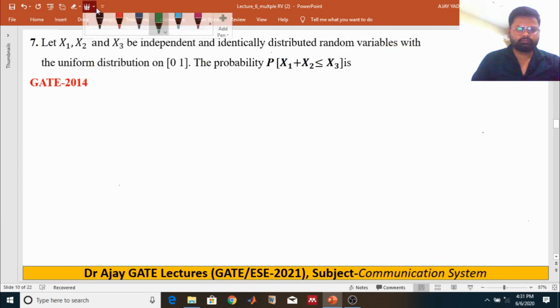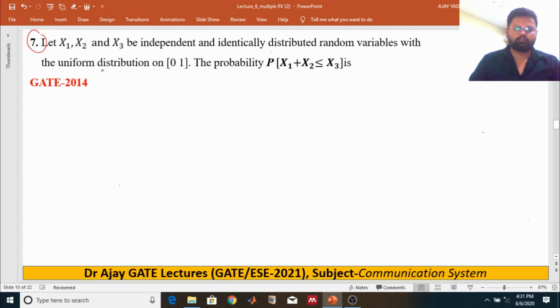The next problem is: let x1, x2 and x3 be independent identically distributed random variables, three random variables which are uniformly distributed over 0 to 1, and then find the probability that x1 plus x2 is less or equal to x3. So we have to find this probability, because uniform distribution means the probability density function associated with a continuous random variable over 0 to 1, right?